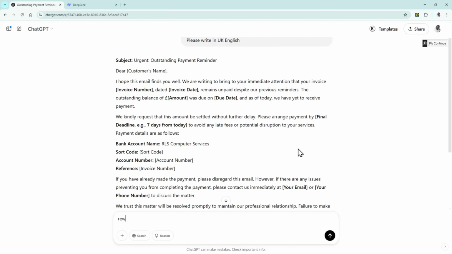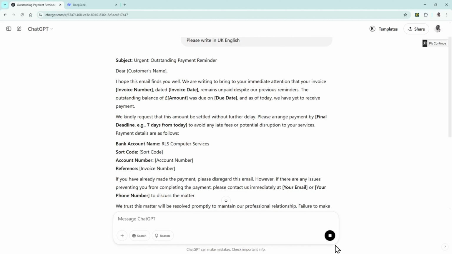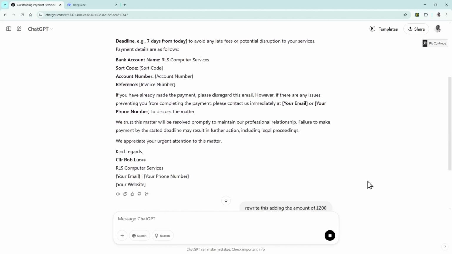So what I'm going to do is show you how I can now alter that prompt and get it to make some alterations. So I'm going to put in there and say, rewrite this, adding the amount of £200. Okay, so I'm just going to say it's £200. Let's see if it will add that to my email. Let's see if it will get on with it. Let's have a look. It's thinking about it.